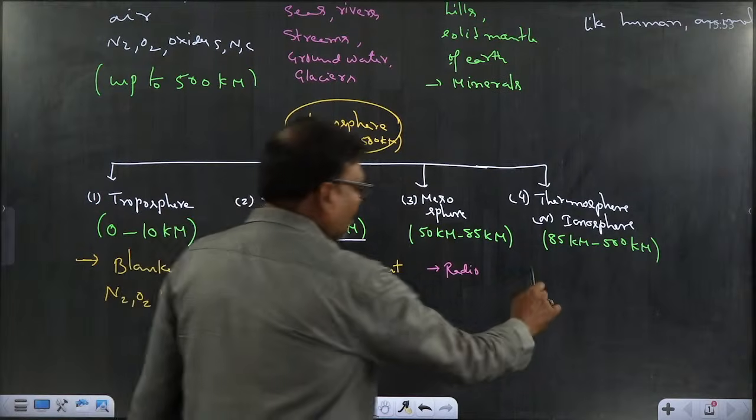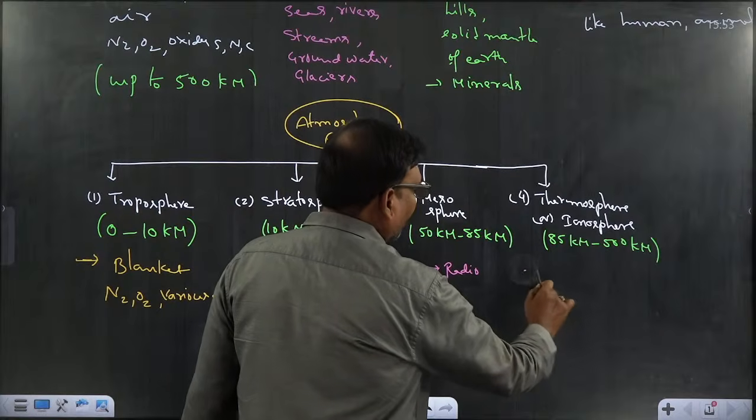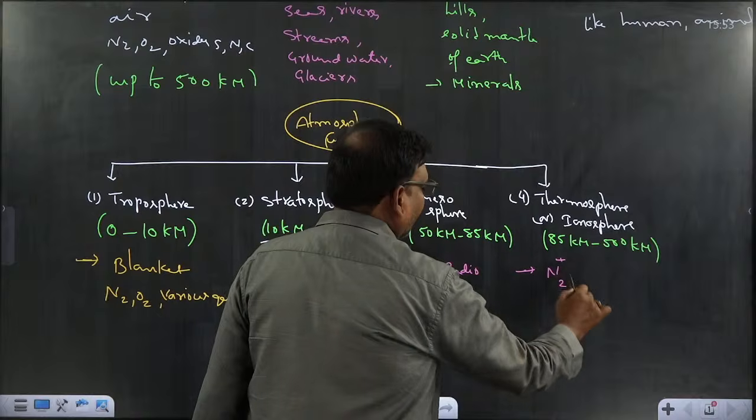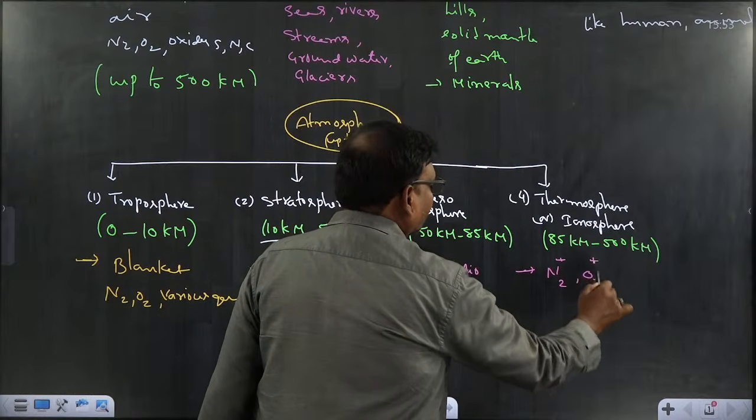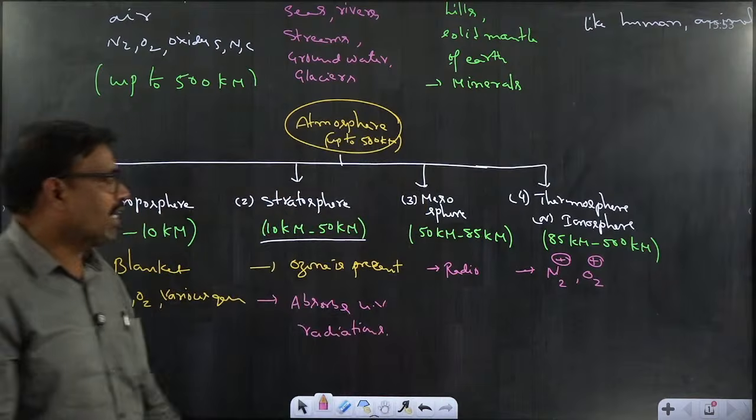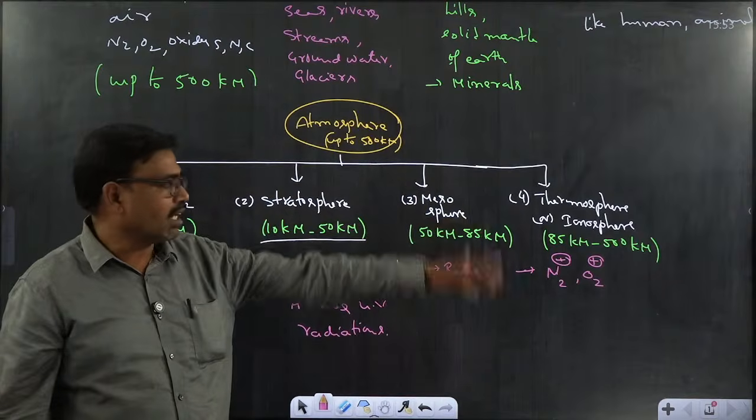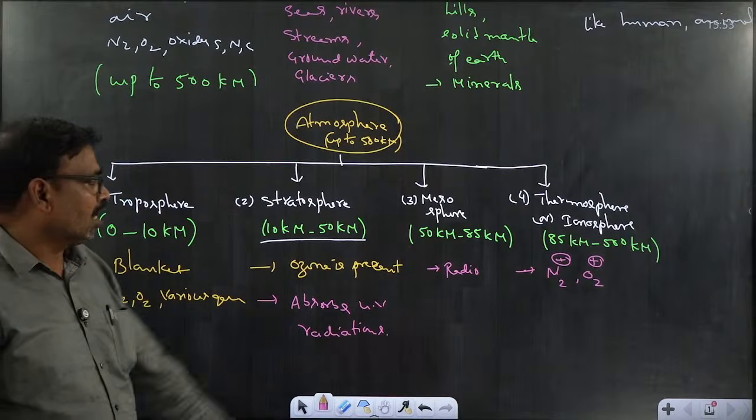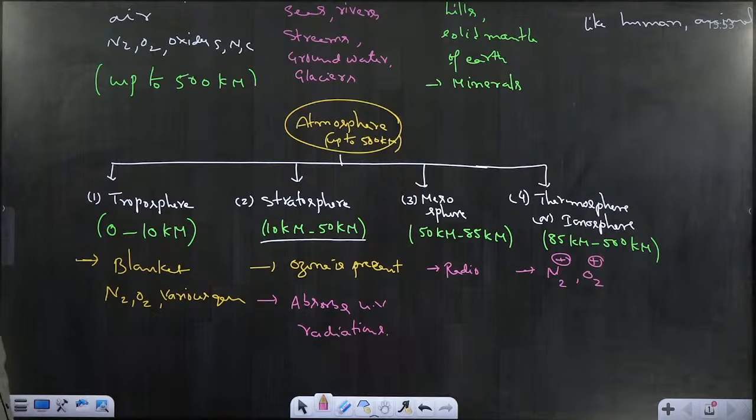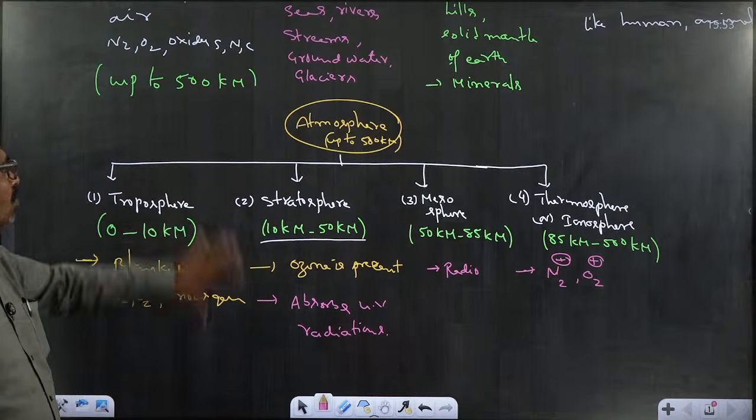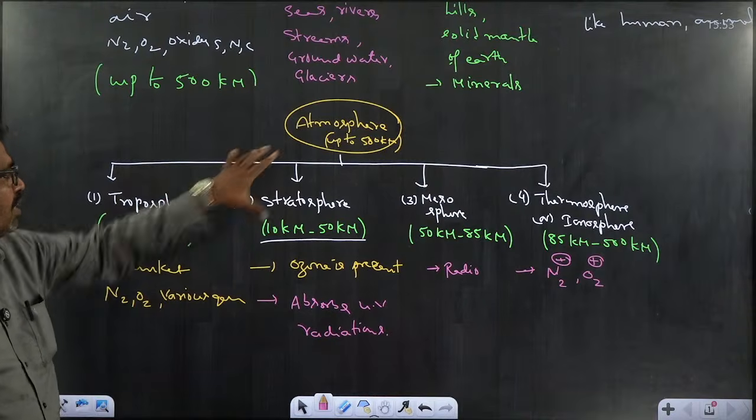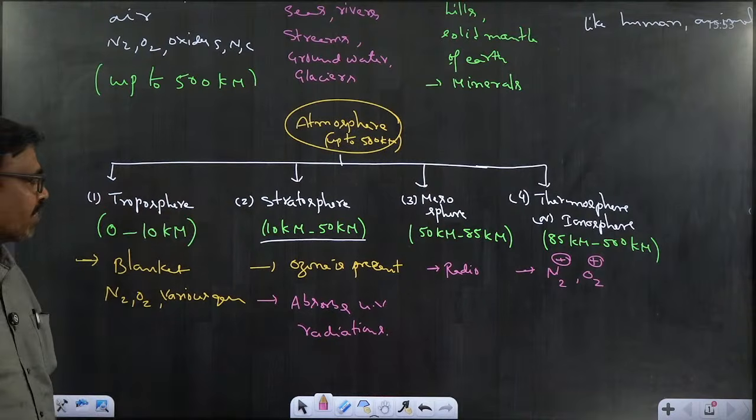Whereas in the thermosphere or ionosphere, gases will be ionized. Let us take nitrogen gas and oxygen gas, which will be ionized at this temperature. So high temperature will be noted in the thermosphere or ionosphere, about 85 kilometers to 500 kilometers distance. So initially we have knowledge of this classification, that the atmosphere can be divided into 4 categories.